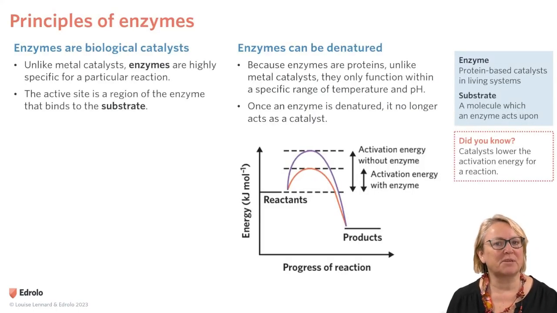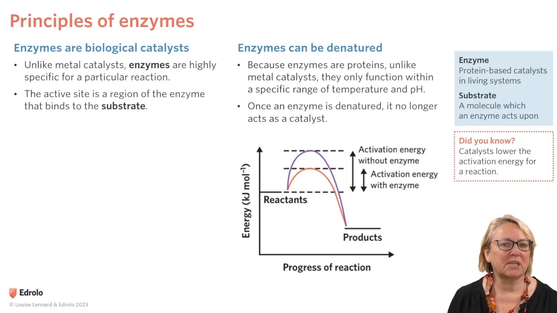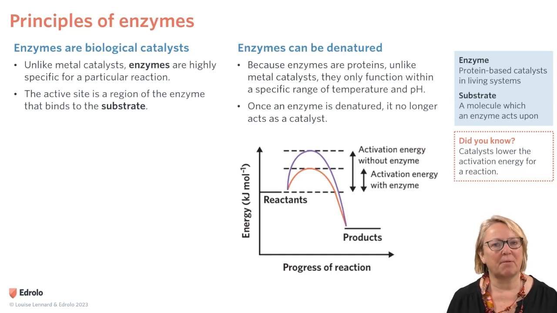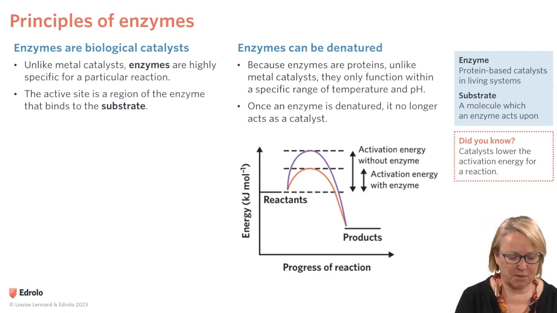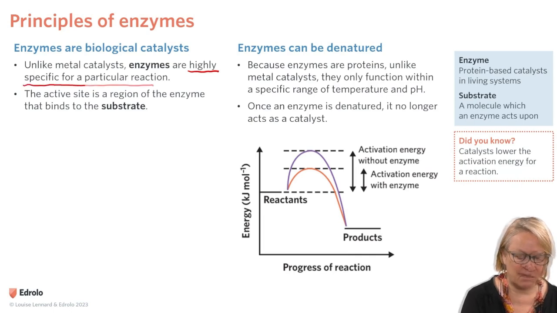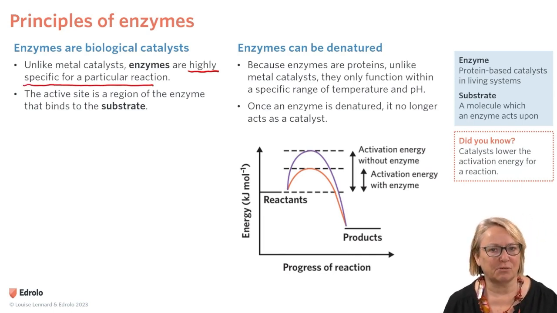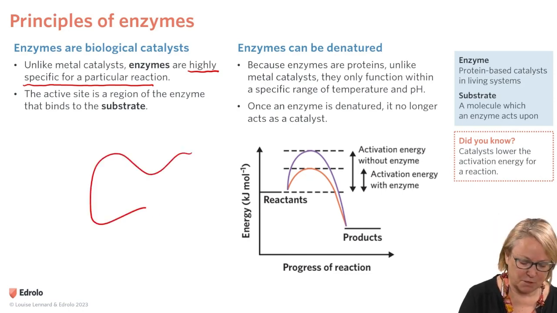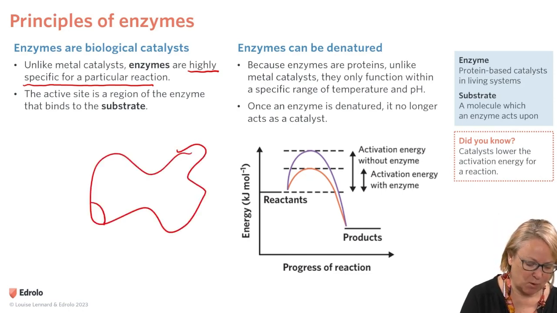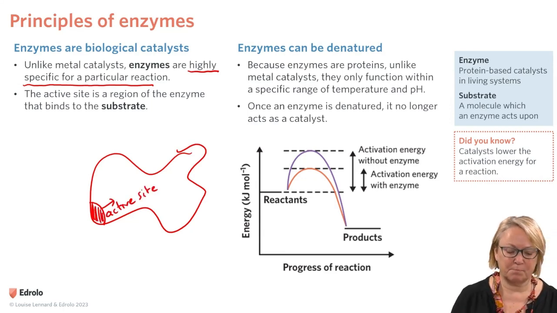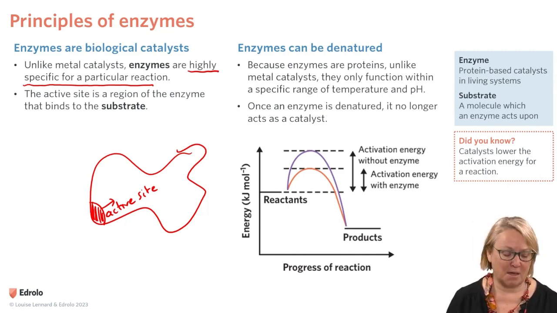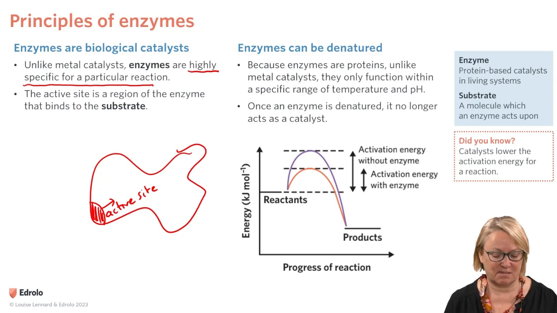Okay, now we want to look at some principles of enzymes. Enzymes are really useful because they're biological catalysts. Now, being biological, they only operate within a very tight temperature and pH range as opposed to inorganic catalysts like nickel metal. So they're highly specific for a particular reaction, but they're also very susceptible to being denatured. Think of an enzyme as a 3-dimensional structure. It might just be one part of it that is the active site. And the active site is the region that binds to the substrate, which is the part that starts off as the reactant that is catalyzed.